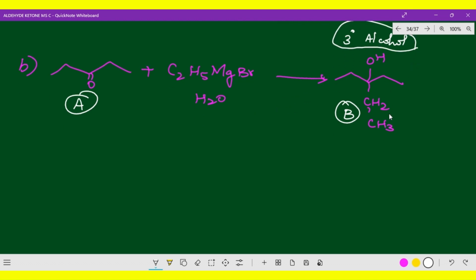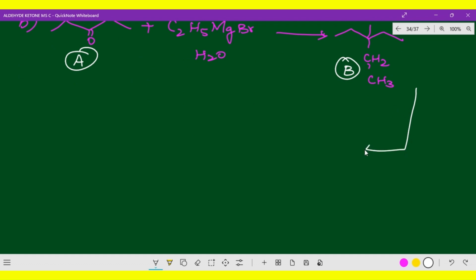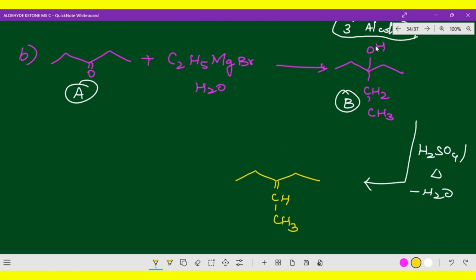Now this tertiary alcohol combined with H2SO4 while heating releases water. So what you will be getting here is a double bond with CH2CH3. Now here OH is there, and from that, one hydrogen is taken and water is released. So this is an elimination product, which is called an alkene. Only the alkene reacts with ozonolysis. That is the reason. This is an elimination reaction, H2SO4 combined with the tertiary alcohol, and you will get an alkene only. Why? Because it does not have alpha hydrogen. That is what I just mentioned.